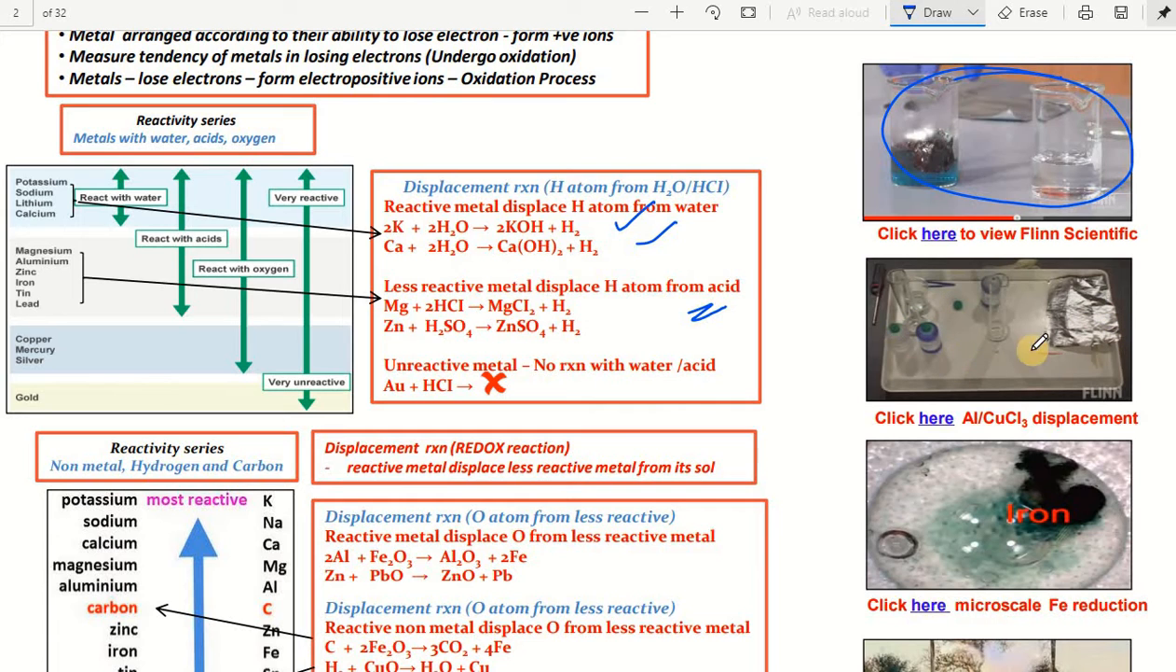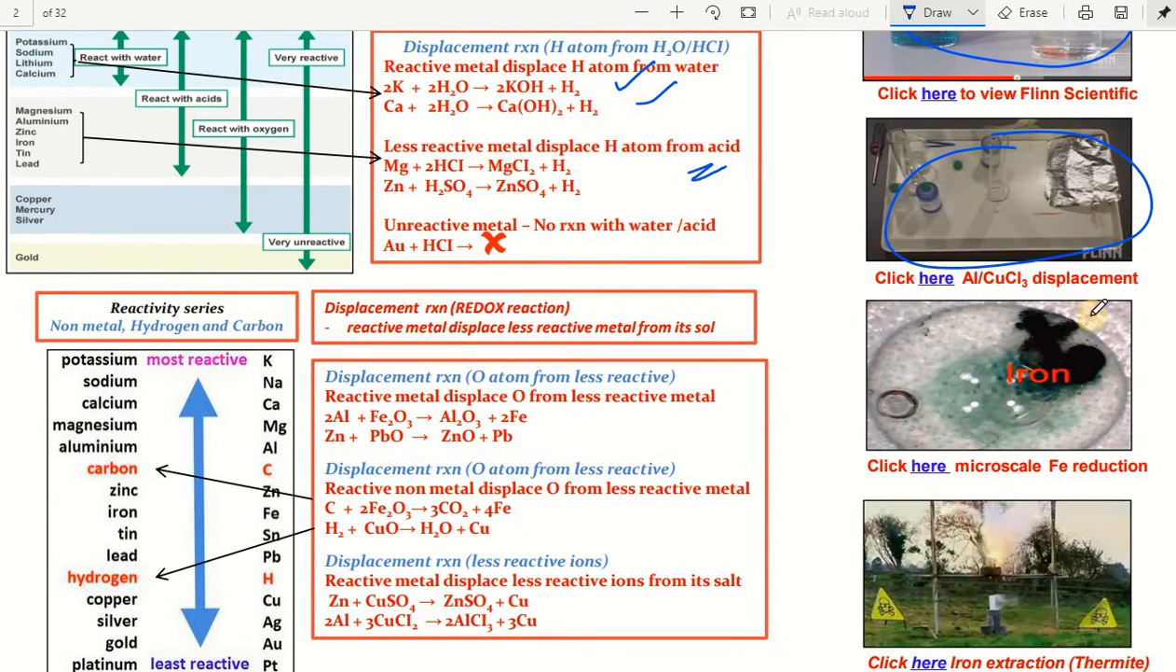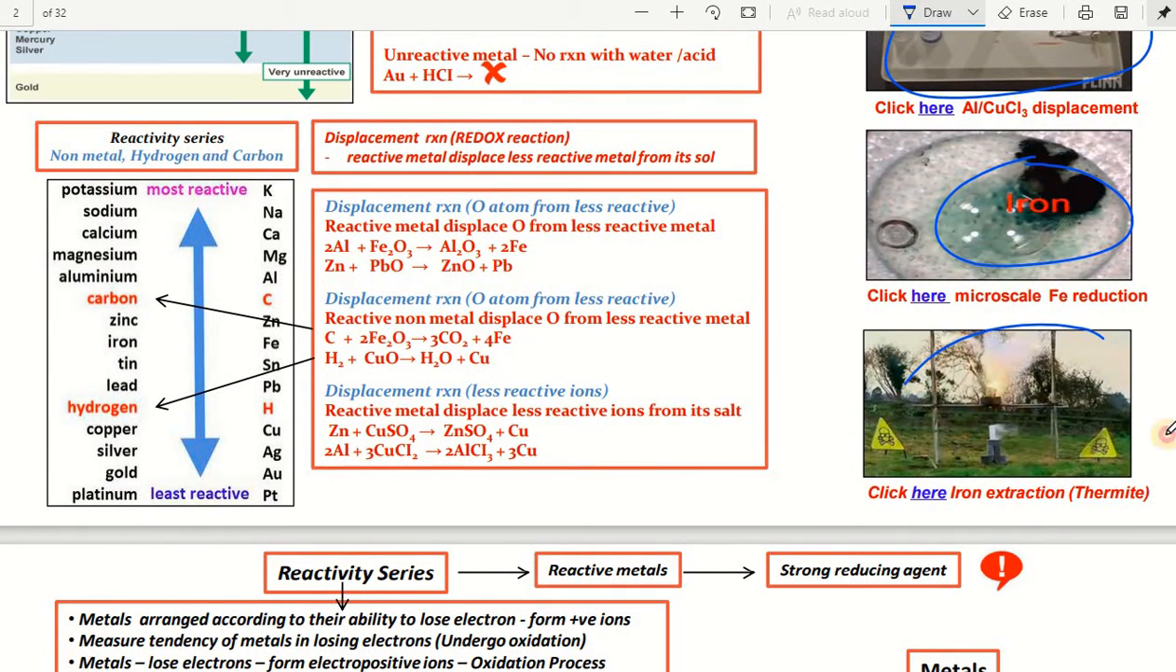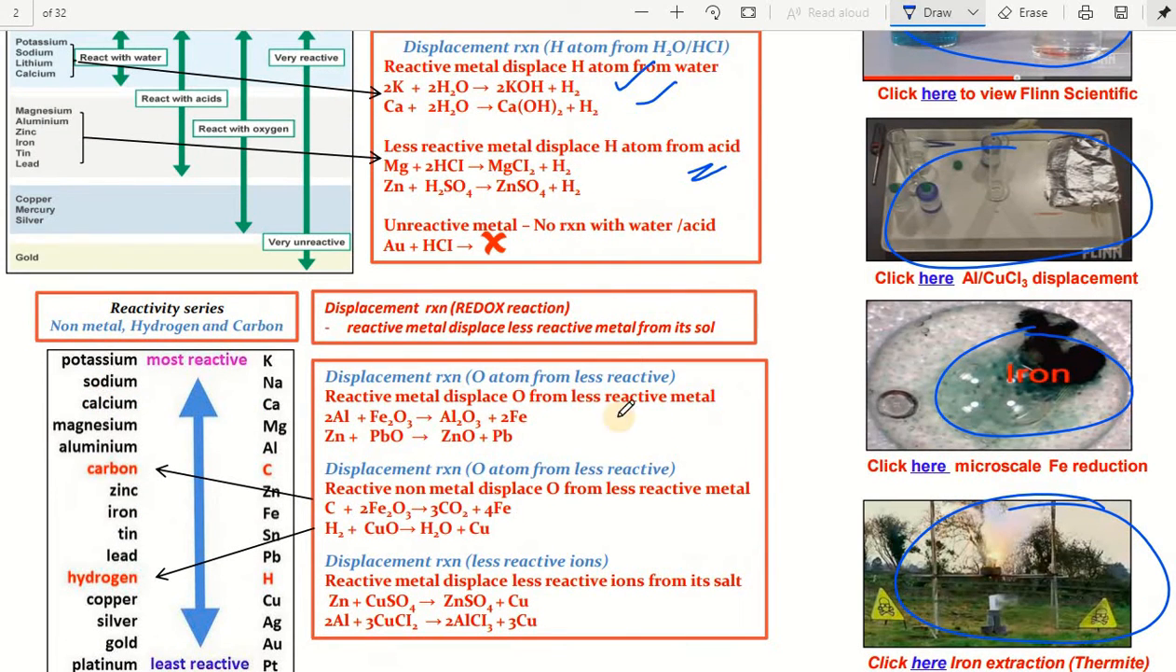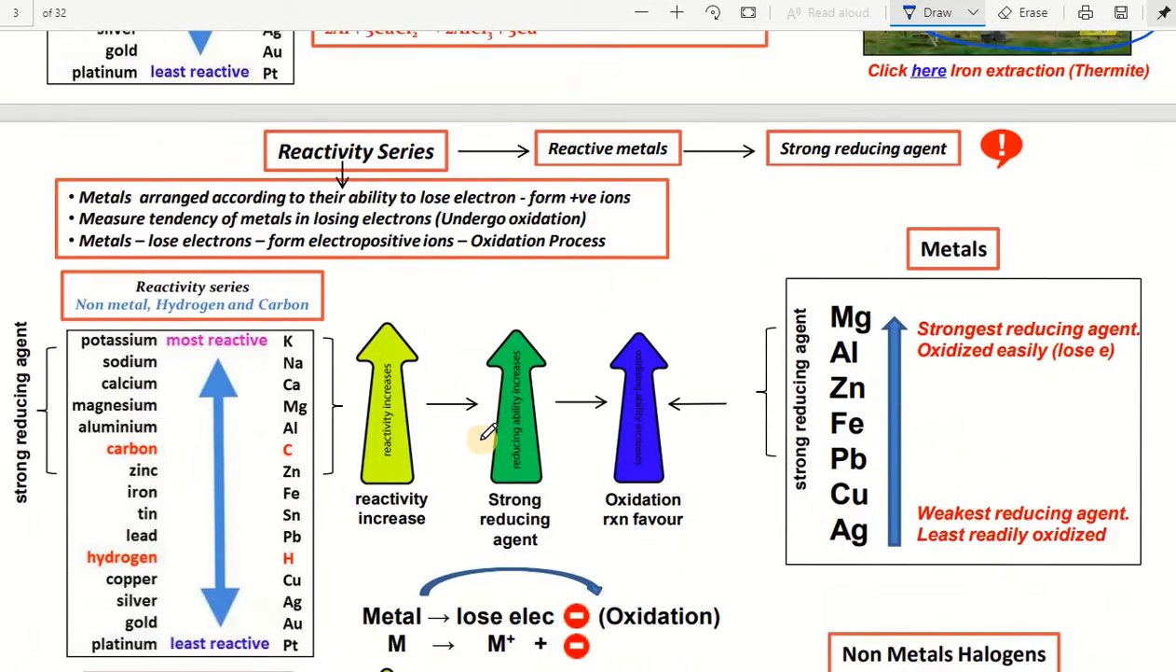the CuCl3 reaction, if you observe, is another reaction where we can observe the reactivity of the metal. Likewise, iron reacts with aluminum. Another one, iron extraction in the thermite reaction, is also observed here. So from all these things, what you understand is that the reactivity series depends on the extent of the loss of electrons by the metal in the redox displacement reaction.